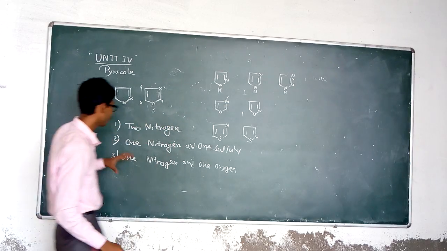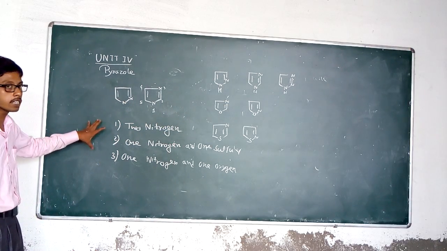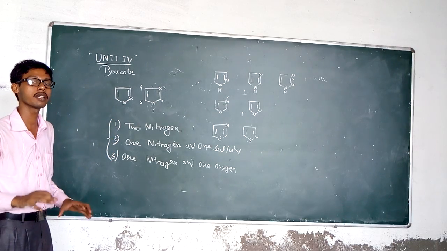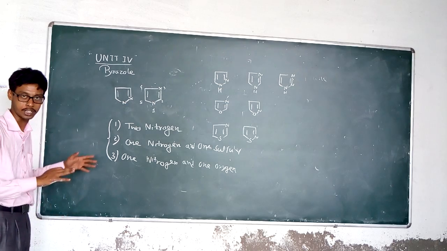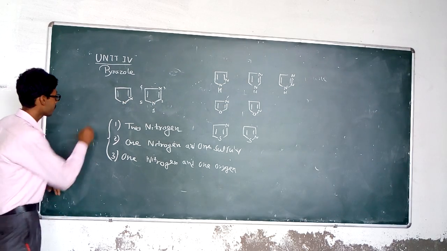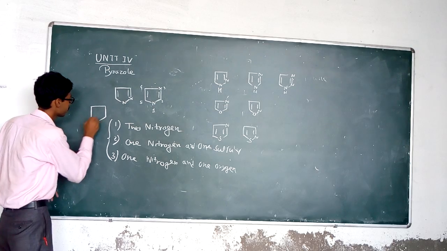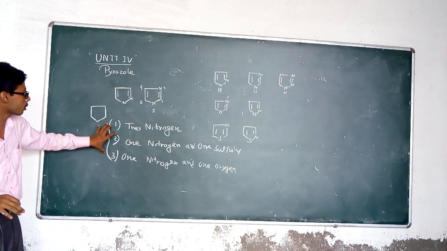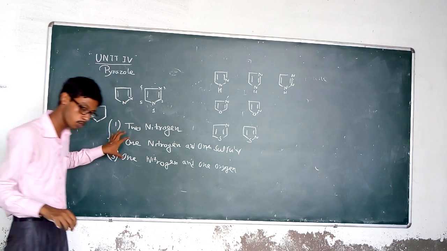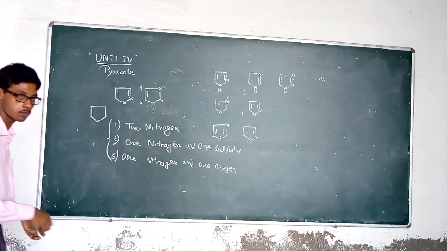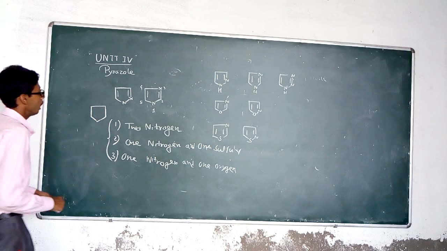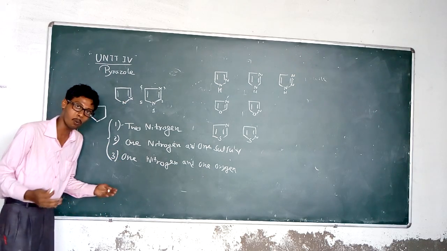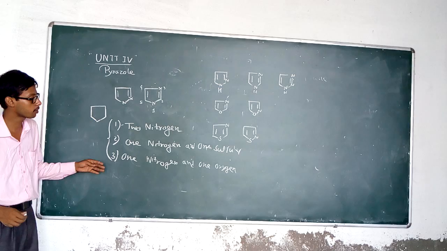So as I have said, an azole compound contains at least 1 nitrogen. These three points: if a 5-member ring system follows any one of these three characteristics, then we can consider it an azole series. So either it has 2 nitrogens in the ring system, or 1 nitrogen and 1 sulfur, or 1 nitrogen and 1 oxygen.